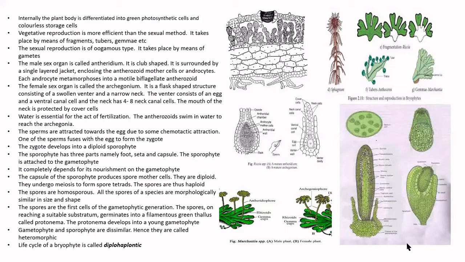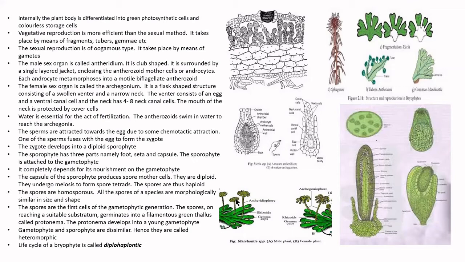So when the spores germinate, they give rise to a filamentous body. They are referred to as protonema. This protonema develops into a young gametophyte. So you can see the young gametophyte here. In Marchantia, you can see the young gametophyte, which bears the antheridiophore and archegoniophore. It is totally dependent on the gametophyte, which you can see here.